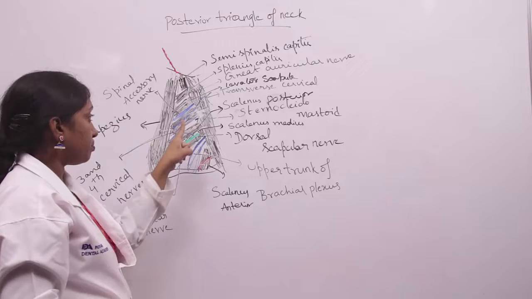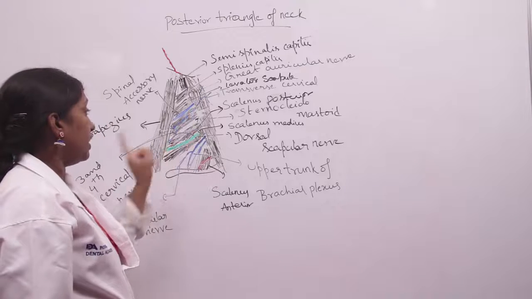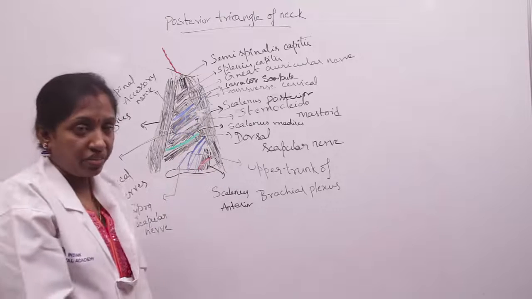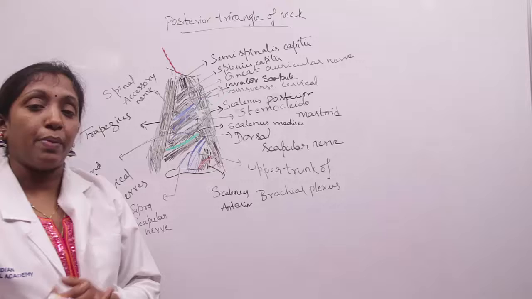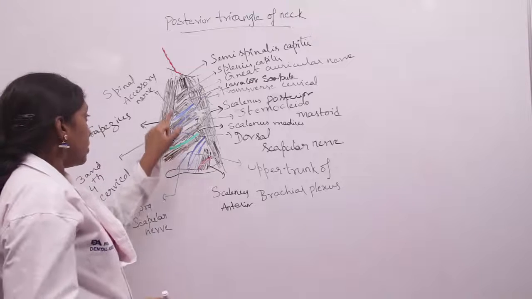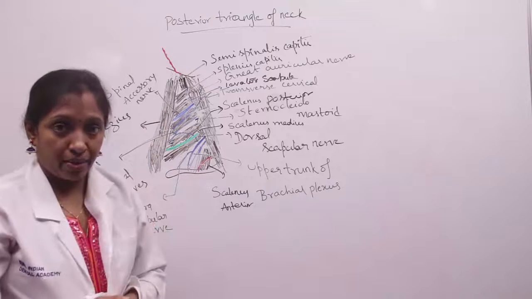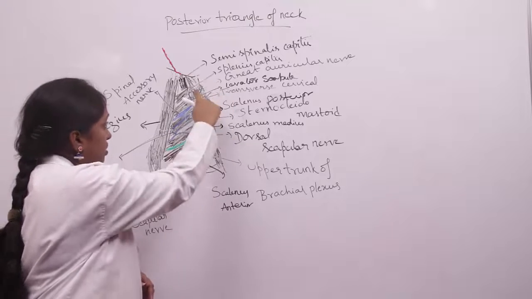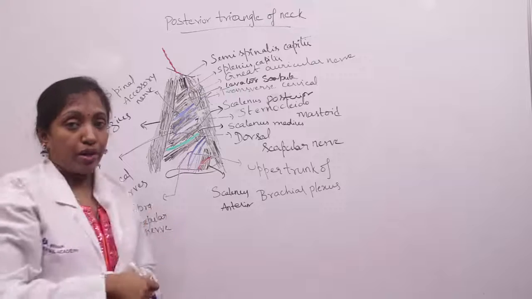And coming to the other nerves, the C3 and C4 cervical nerves. They supply the muscles over there: the trapezius muscle and also the levator scapulae muscle. And the spinal accessory nerve also supplies the sternocleidomastoid and also the trapezius muscle.